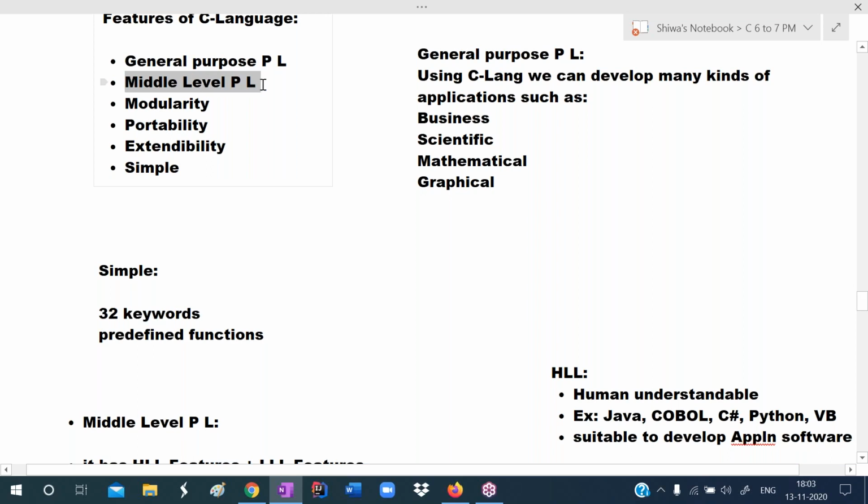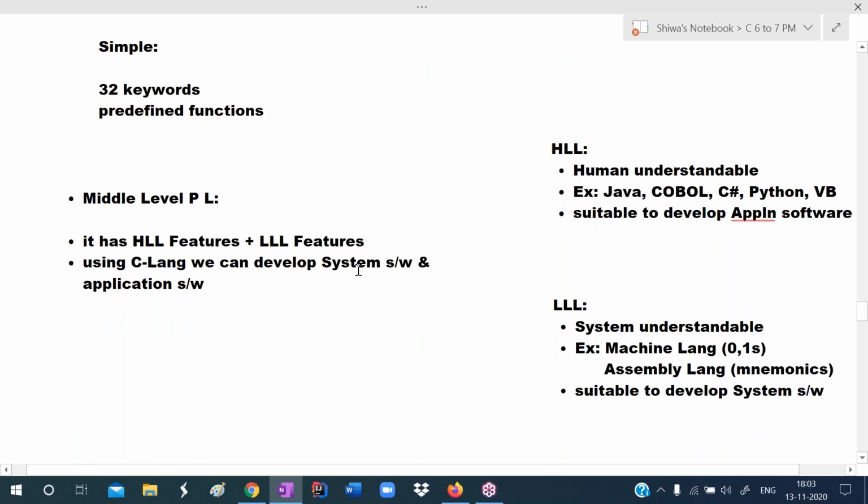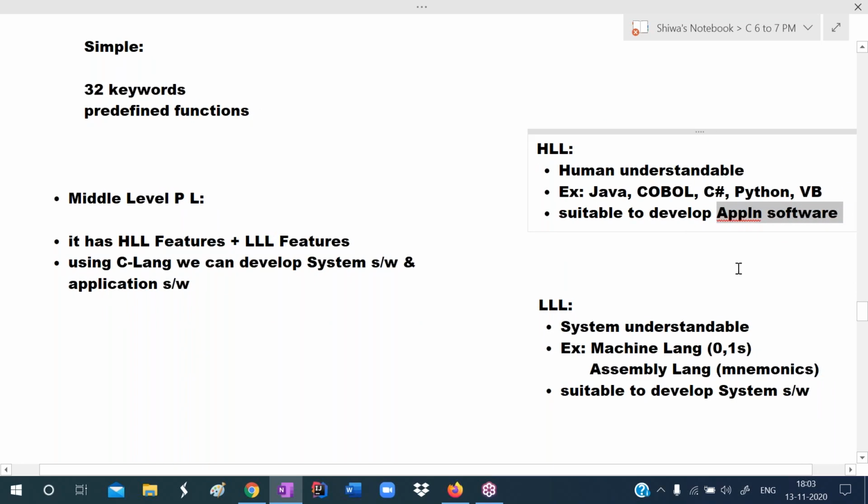Middle level programming language means the C language has both high level language features and low level language features. Using high level languages, we can develop application software only. High level languages are suitable to develop application software. Low level languages are suitable to develop system software. High level languages are programmer friendly. Low level languages are device friendly, machine friendly.